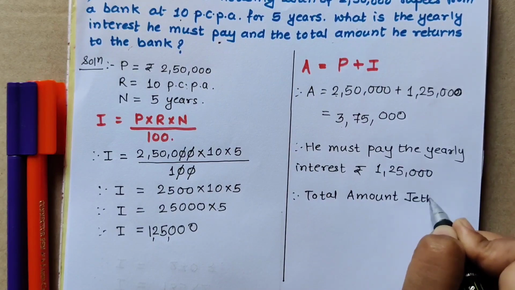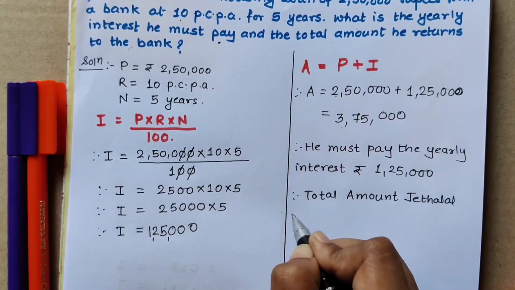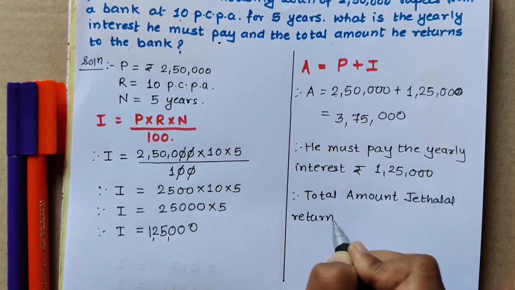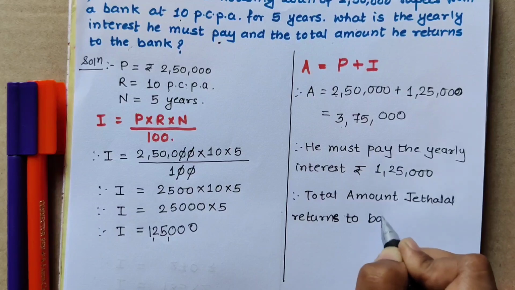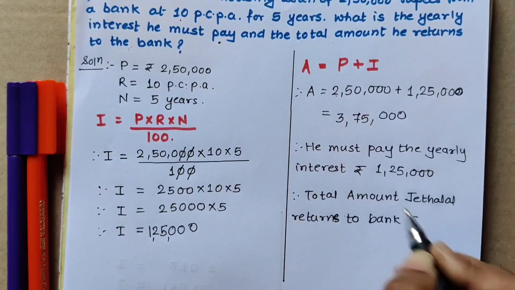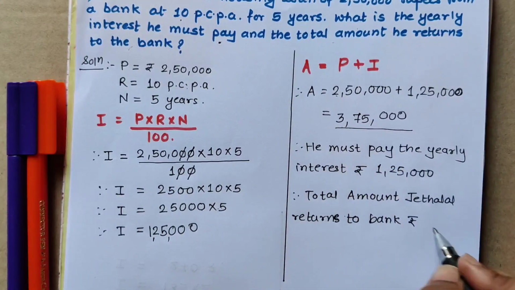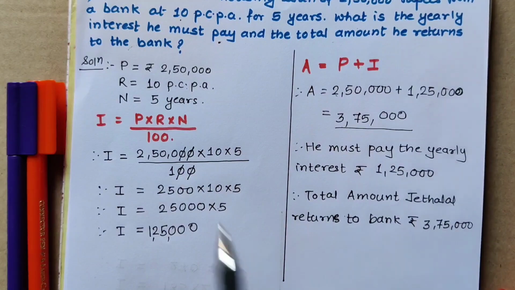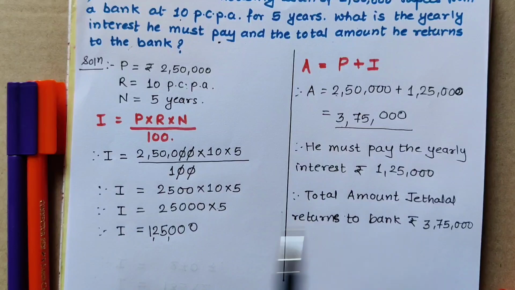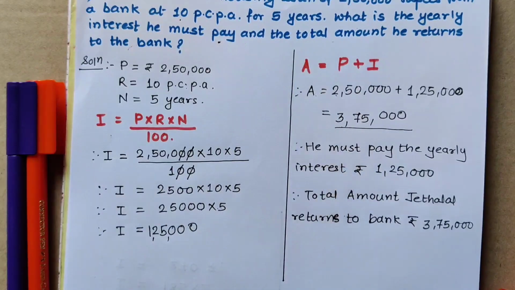Jethalal returns to bank rupees, how much total amount we have got? 3,75,000. So in this way, by applying the formula only, we will get the interest and amount.